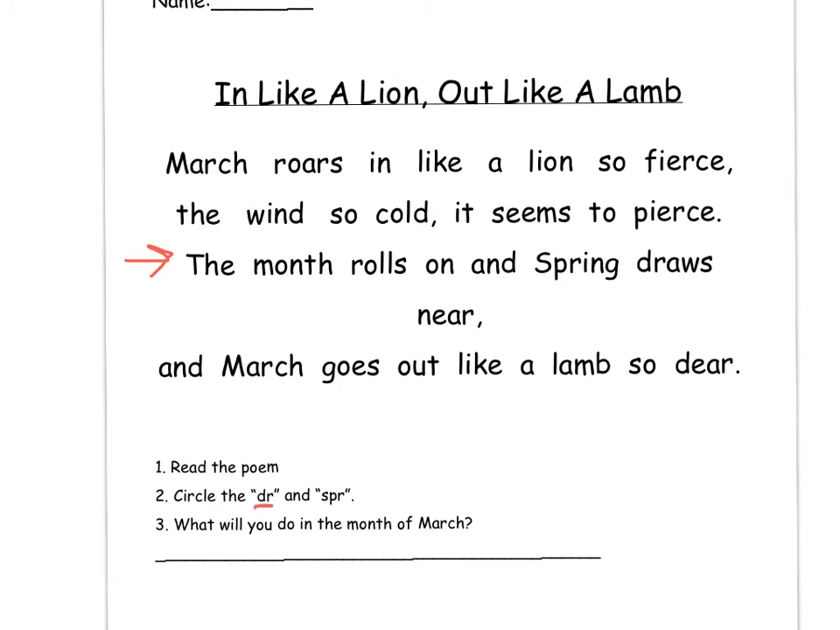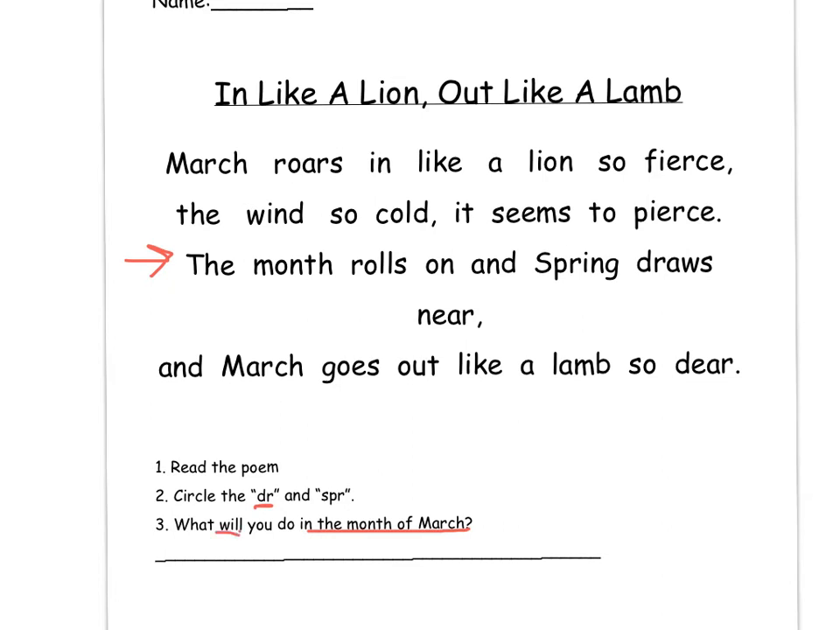SPR says spruh, like in spring. I'm not going to find that one for you either, but it's in the same line as the DR word, and they're right next to each other. Once you've found those words, the question says, what will you do in the month of March? You're going to use these words. In the month of March, I will. And will is spelled for you right here.